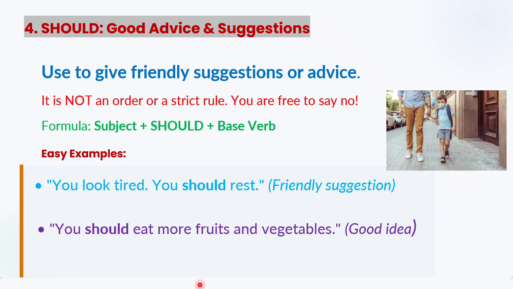You should eat more fruits and vegetables, right? So here the sentence is again subject plus should plus the first form of the verb, which is the main verb, and again it is the advice. Here again there is no compulsion, nobody is forcing you, and you can say yes or no. It is up to you. You can do the implementation you want to follow, otherwise you can deny. It is up to you, right?